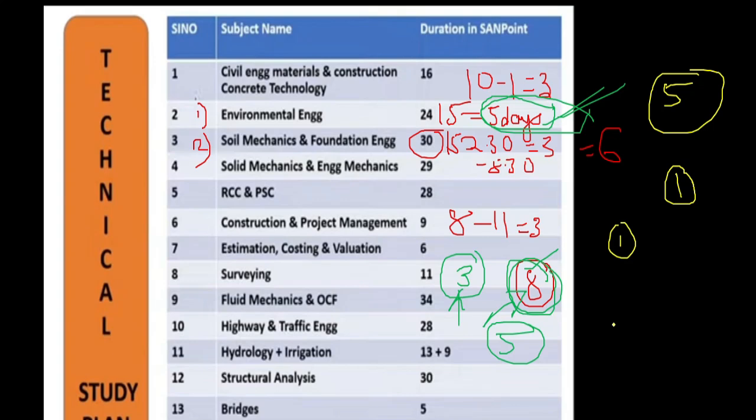So there are 2 important tips I want to give for the students who are doing self-study as well as those following our SANPoint course. One thing you have to do is do not do revision. If you are studying all the subjects for the first time, do not do revision of the previous subjects. Remember, when you are studying soil mechanics, that is geotech, don't do revision of environmental engineering. That is not needed now. You have to concentrate on the coverage of the syllabus and not skip anything provided to you in our course or the sources you are referring.